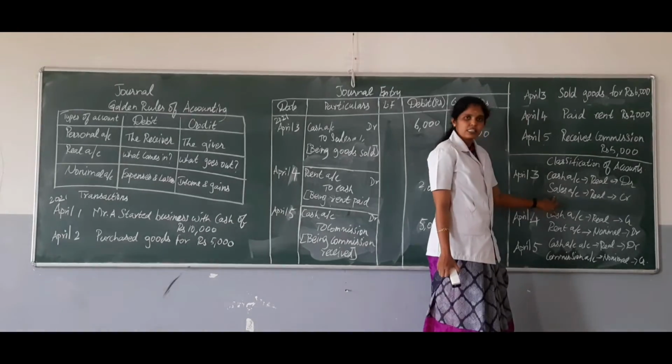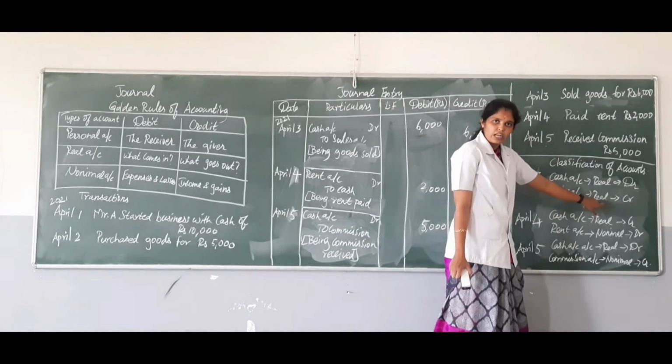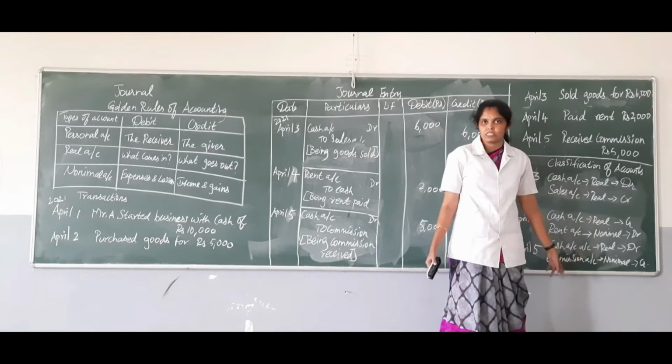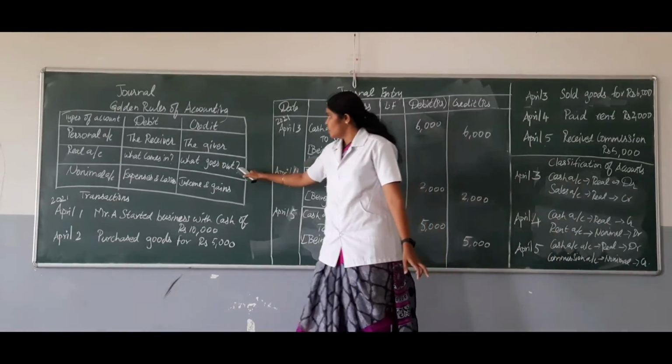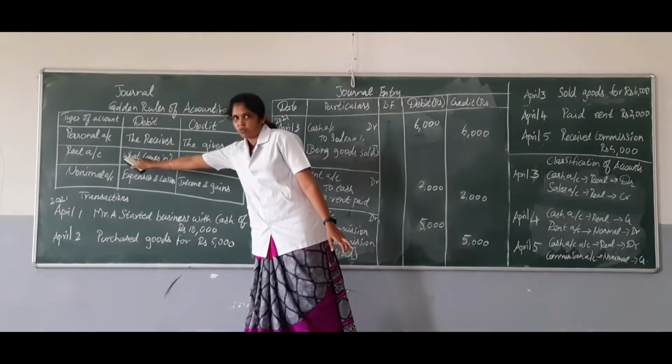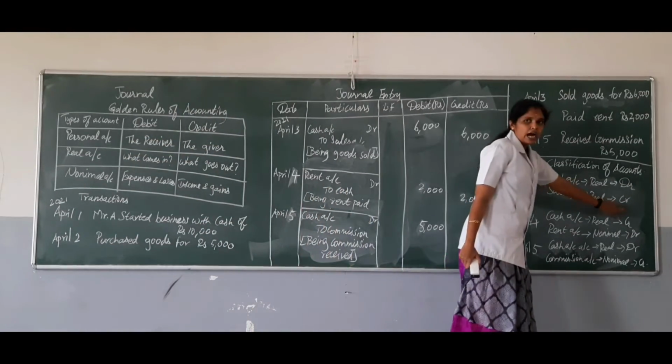And then next is sales account. Again it is a real account. When we are making the sales, goods go out of the concern. So whatever goes out will be considered under credit according to the golden rule of real account. So here it is CR.